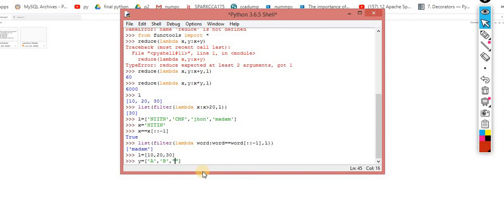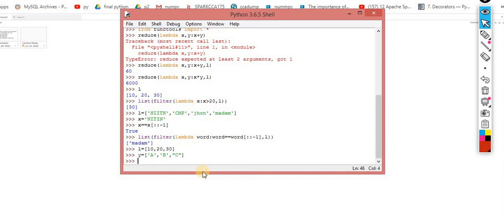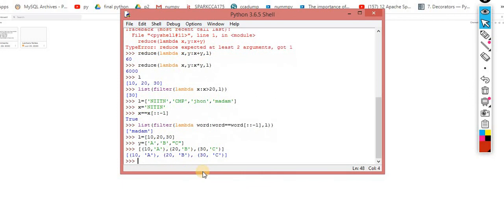C. So what output do I want? Very simple output. I need this: 10 comma A. I want to convert something like this, that means I am joining these two lists. In the second I will get B, and in the third case I will get 30 comma C. I want this output. Now this is my requirement. My client says, okay, concat these two.